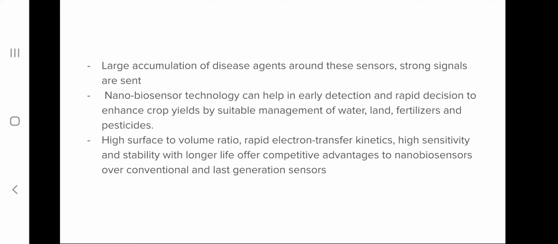So this technology can be used for increasing the crop yield and also for sustainable agriculture practices by sustainably utilizing the water, land, fertilizers and pesticide, thereby increasing the crop yield. Another advantage of using nanobiosensors is that they have more stability, high sensitivity and longer life compared to conventional biosensors.